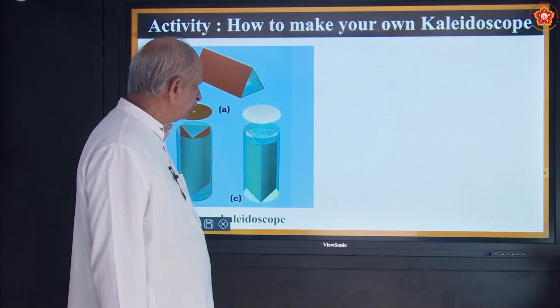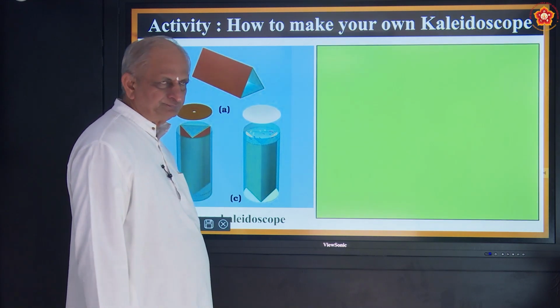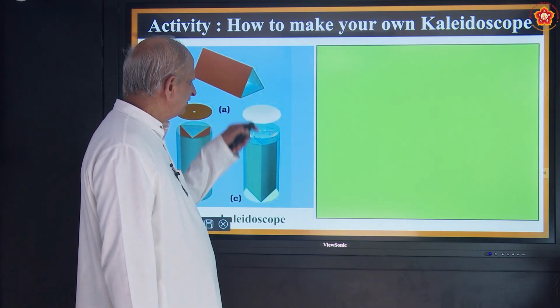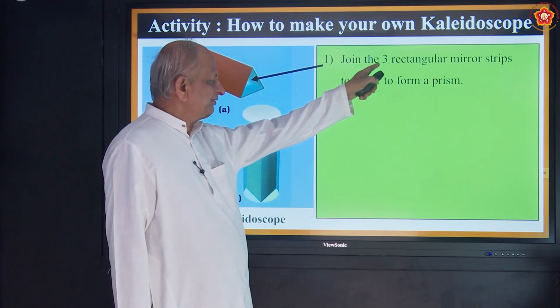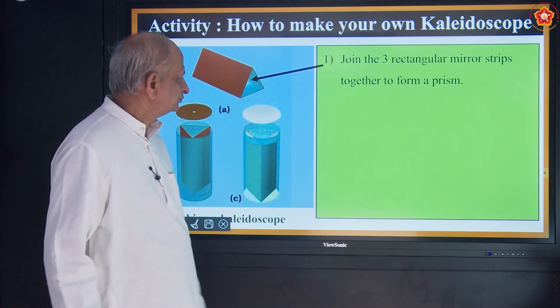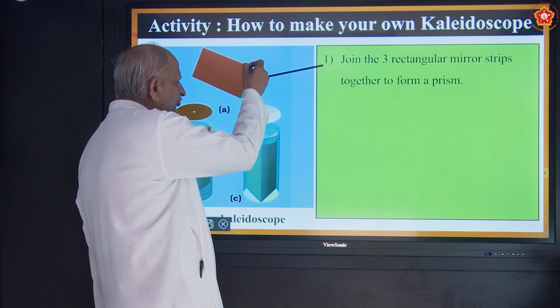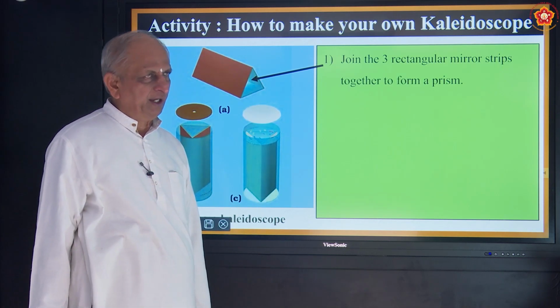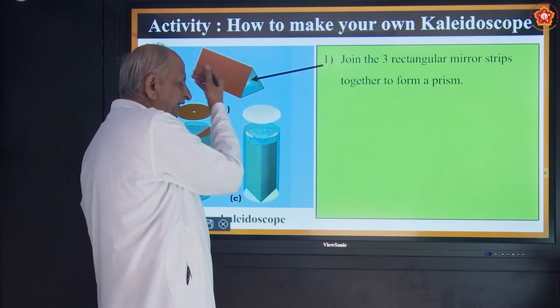Okay, now let us see how to do it. This is the figure and these are the strips, how they are arranged. First thing you have to do is join the 3 rectangular mirror strips together to form a prism. Here you have to use some tape or some gum to paste these 3.